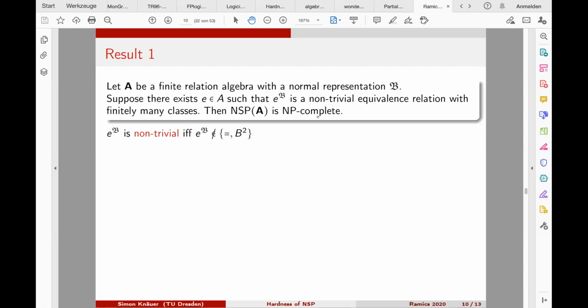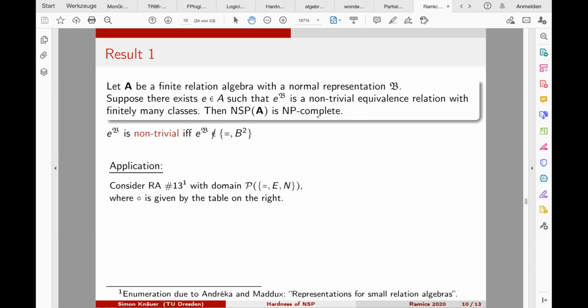But what we proved is that then the network satisfaction problem is NP-hard also. So how can you use this result, or what does it mean? You can apply it to classify some complexities for concrete relation algebras or network satisfaction problems.